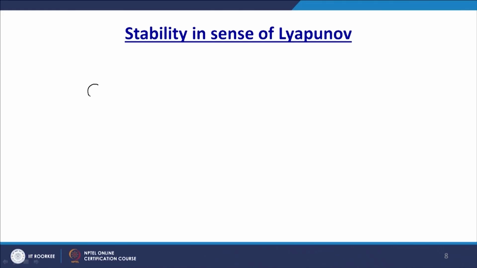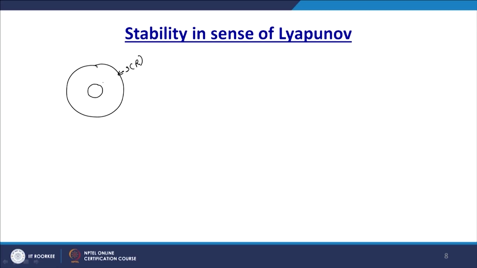Now we will see this definition in a different aspect. We take one region, and another small region. This outer region is the stable region, meaning whatever trajectory should remain in that region.